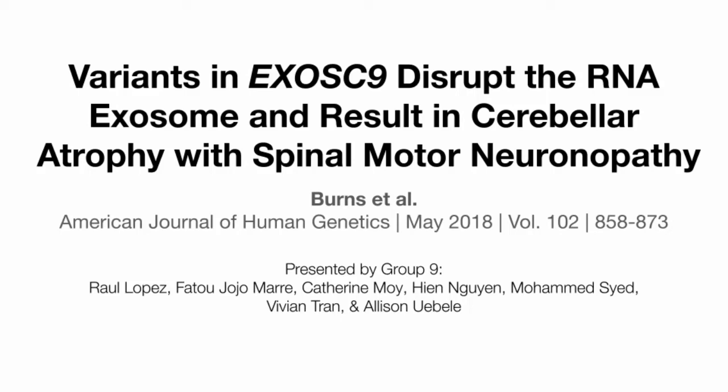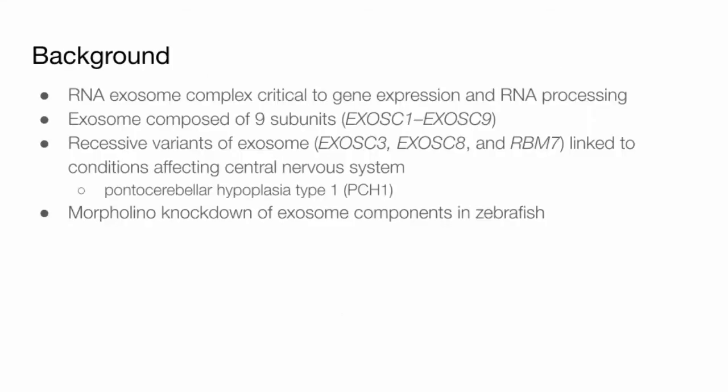This is Group 9 presenting the findings of a 2018 study by Burns et al. Variants in EXOSC9 disrupt the RNA exosome and result in cerebellar atrophy with spinal motor neuronopathy. Before diving into the findings of this study, we must first explore some background.